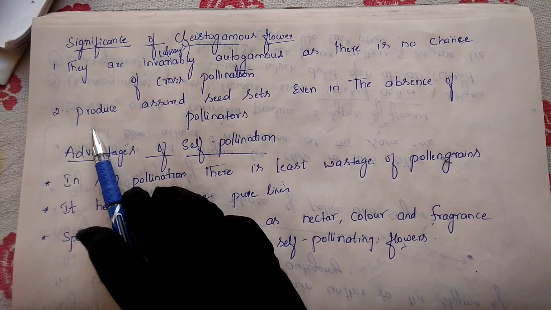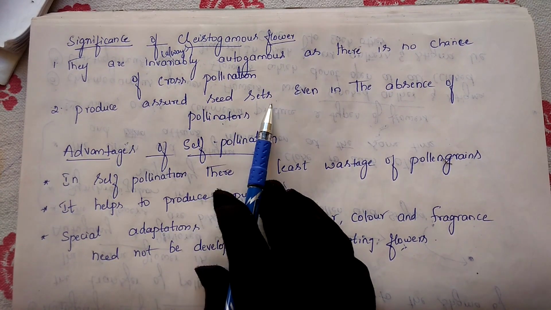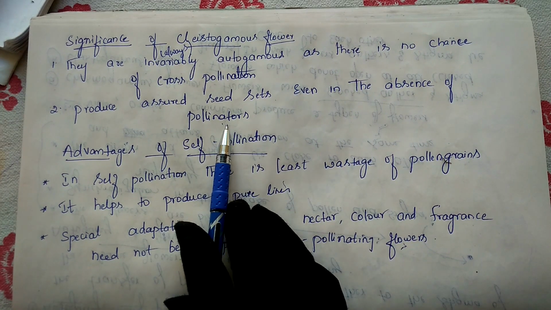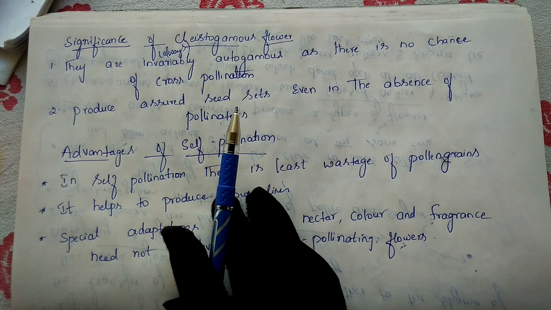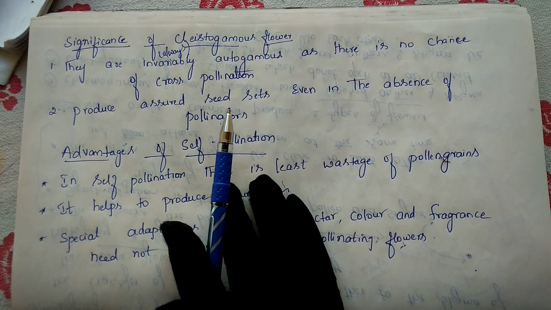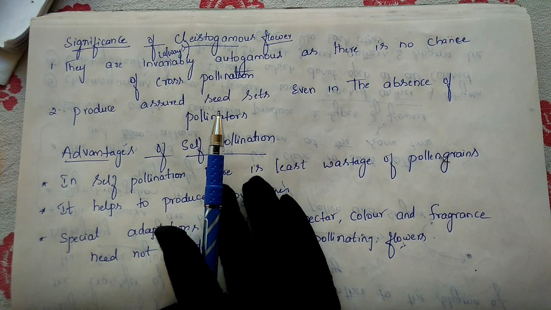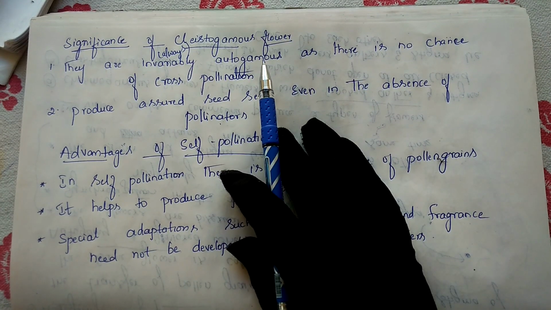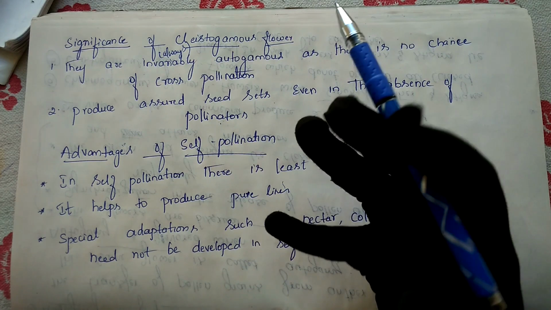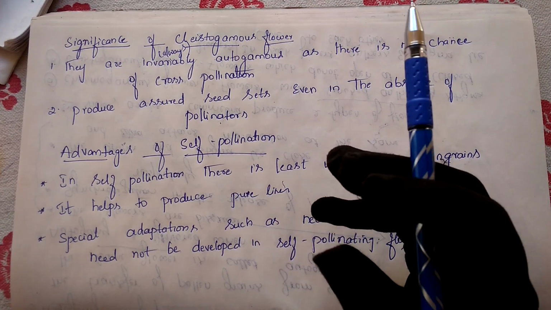The next benefit is that it produces assured seed set even in the absence of a pollinator. What is the meaning of this? Normally, if pollination is to take place, varieties of agents are helping. If a flower is to convert into a fruit, it must have a pollinator.